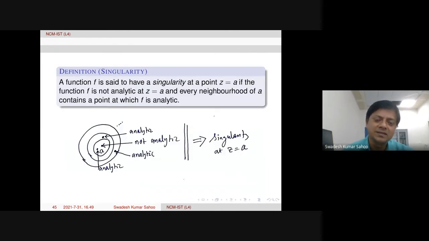Now let us see singularity. What is called singularity? In singularity, there are normally many students, in fact many teachers.